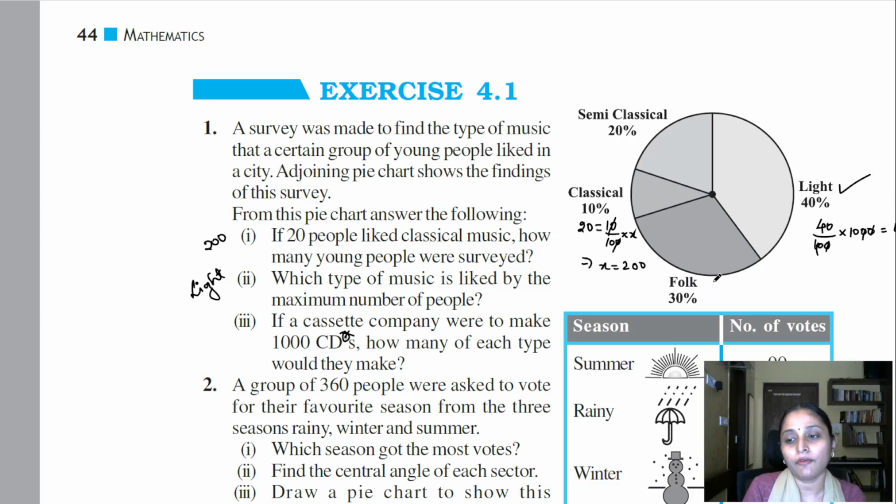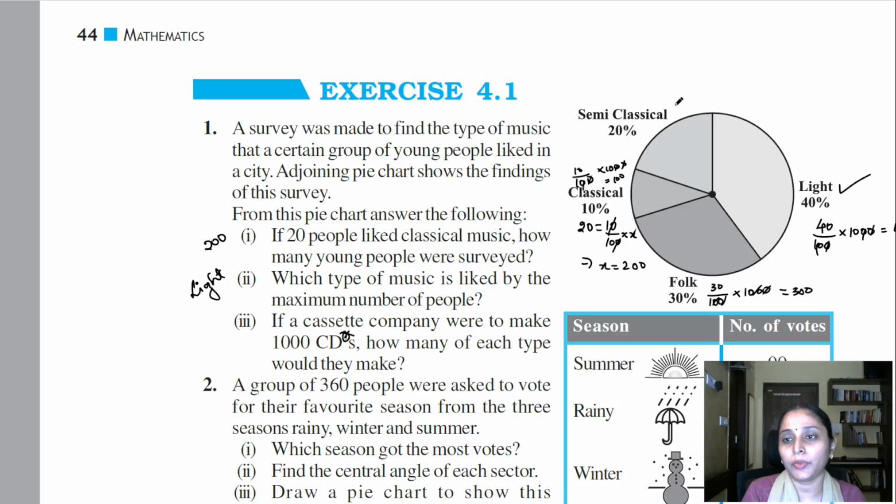Similarly, for folk music, I would have 30 by 100, which is 30% of 1000, which is nothing but 300. So 300 of the CDs would be catering to folk music. Similarly, 10% of 1000 for classical, you will get 100, right?